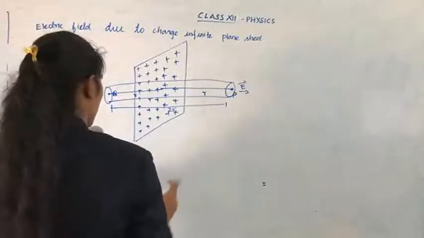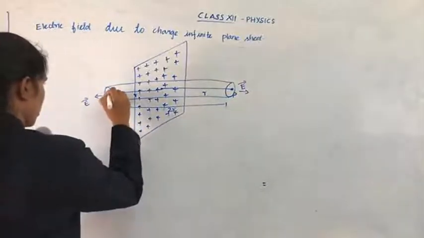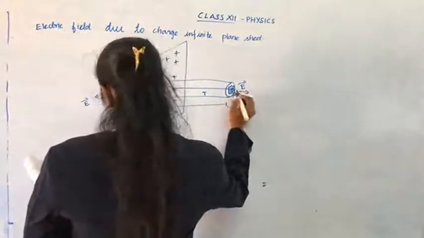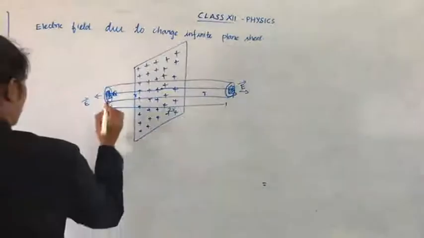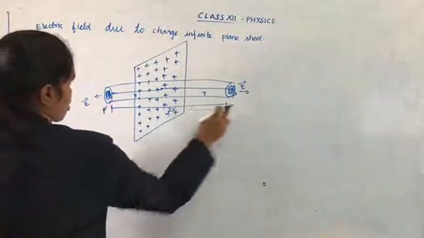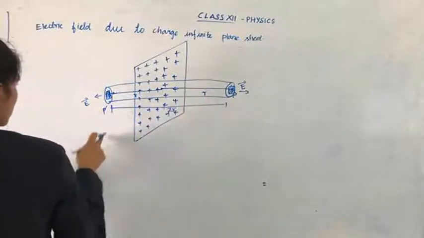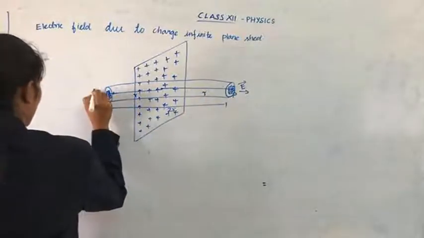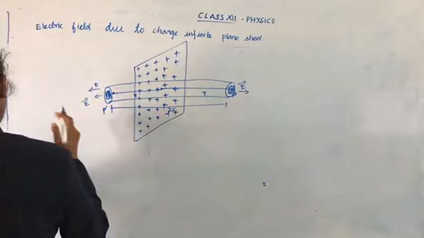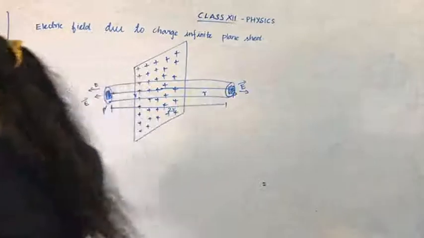Now we are going to take two areas, one here and one here. Take it as P dash, not as Q, because there is already a P. Here is P dash. Now here we are taking the area. The electric field goes like this, and the n cap also goes in the same direction.